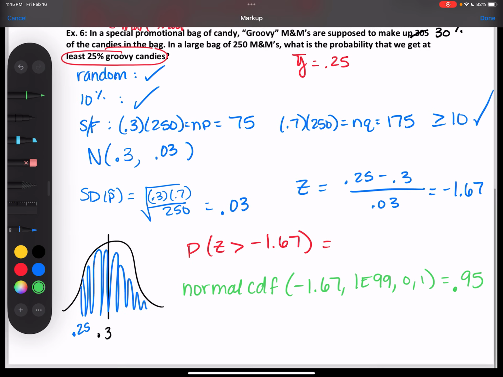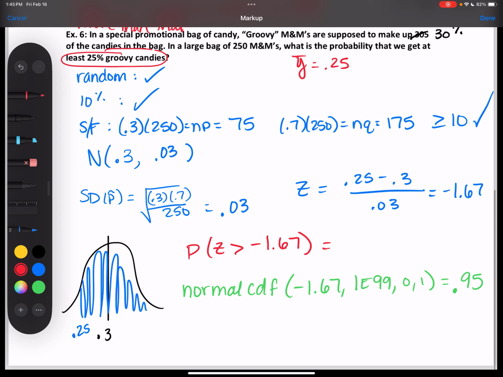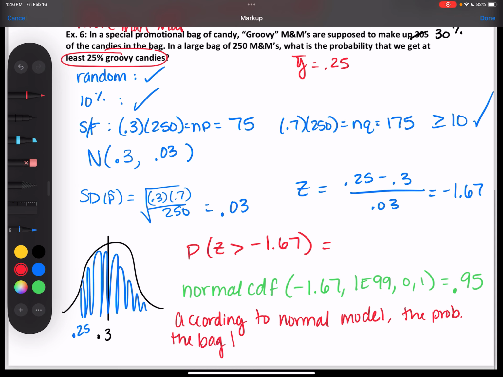So, to summarize, according to the normal model, the probability the bag has at least 25% Groovy M&Ms is about 95%. 0.95.